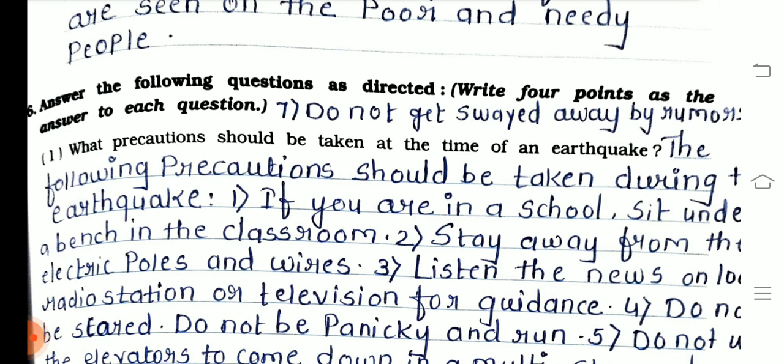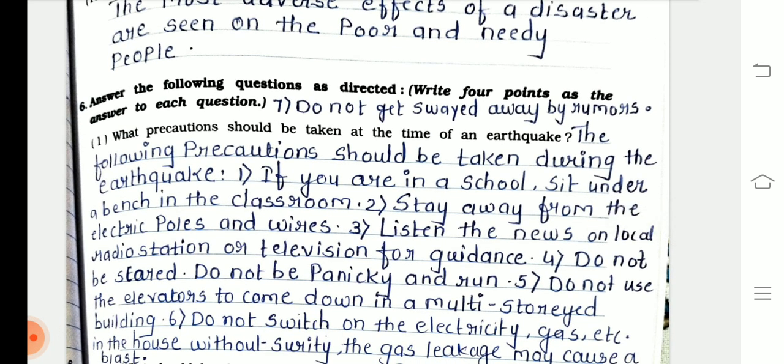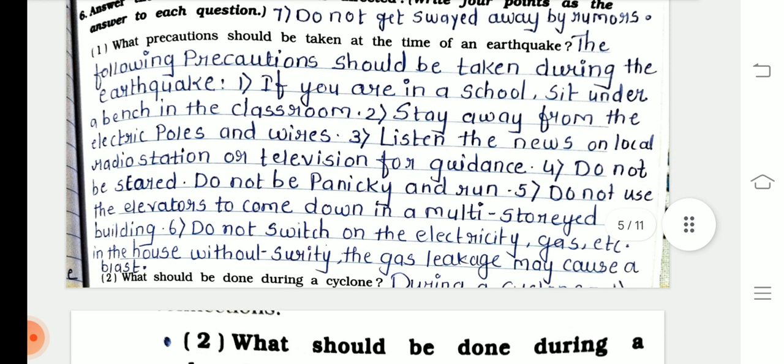The following precautions should be taken during the earthquake. If you are in a school, sit under the bench in the classroom. Stay away from the electric poles and wires. Third point, listen to the news, a local radio station or television for guidance. Do not be scared. Do not panic and run. Do not use the elevators to come down in a multi-storied building. Do not switch on the electricity, gas, etc. in the house without surety.